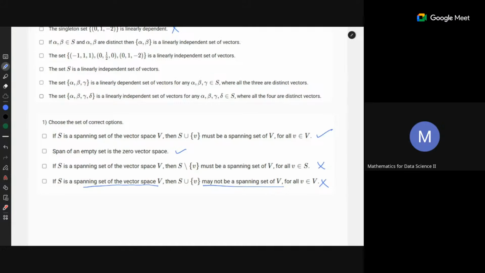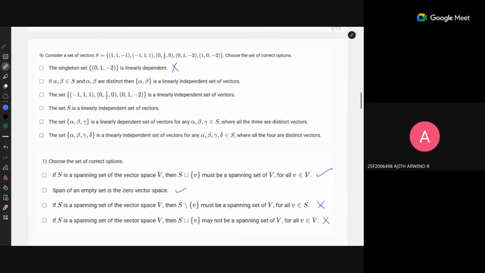Yes, Ajit, do you have anything to say? So when there are questions that ask whether a certain set of vectors is a spanning set of R square or R cube, do we have to make sure that none of the axis values become zero when we add it together? That is for a basis.